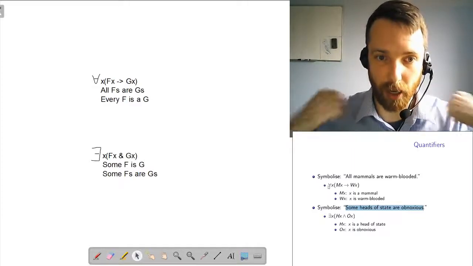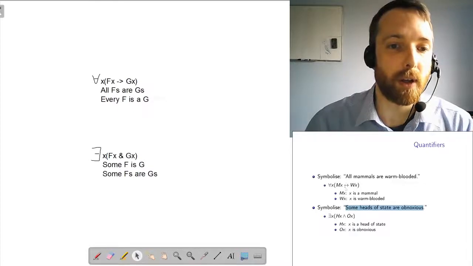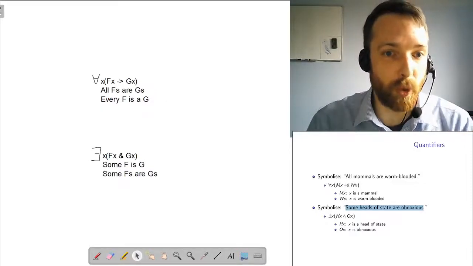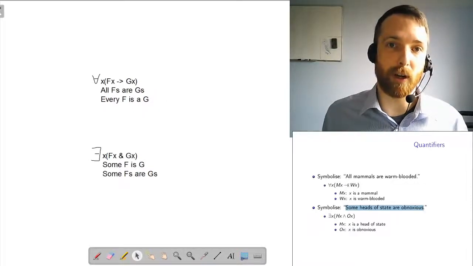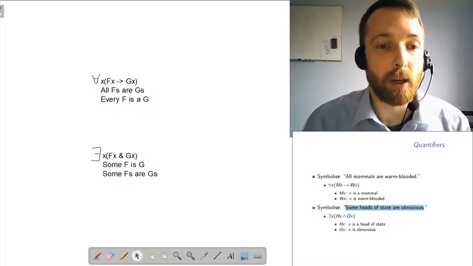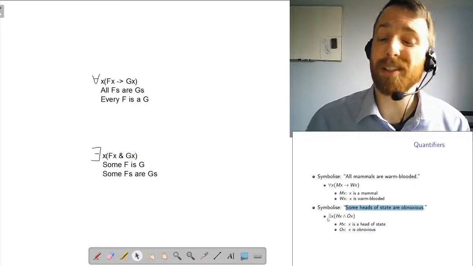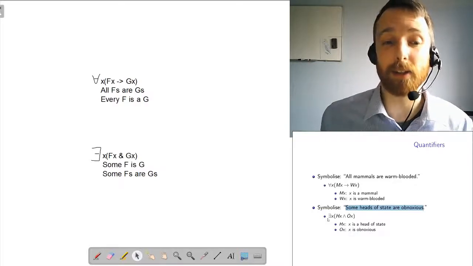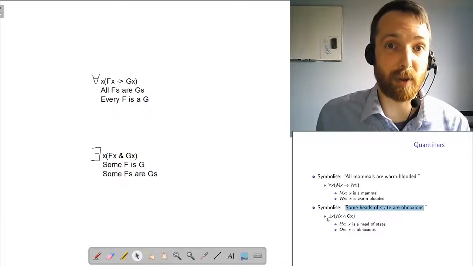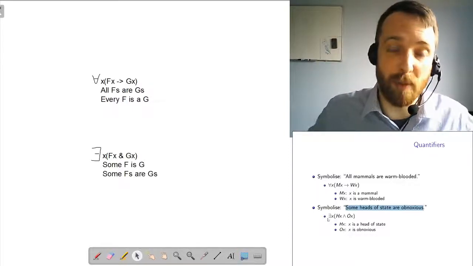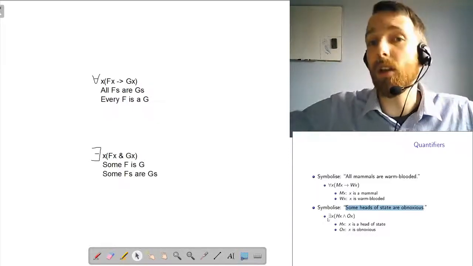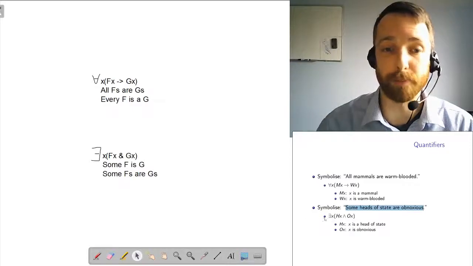You're saying something about everybody. You want the arrow to weaken the thing you're saying about everybody, to make it more often true. An existential quantifier, on the other hand, already says something very weak. It just says, there's at least one person I can substitute in for the X gap to make a true sentence. I don't know who, just somebody. There's somebody who's a head of state and is obnoxious.